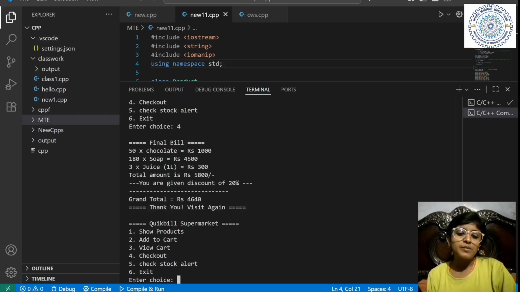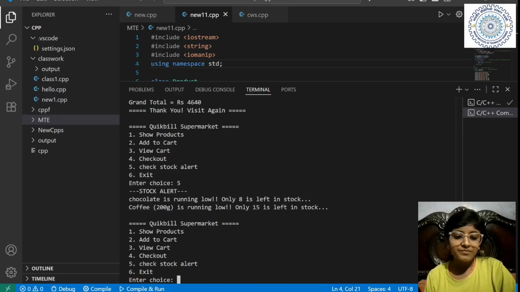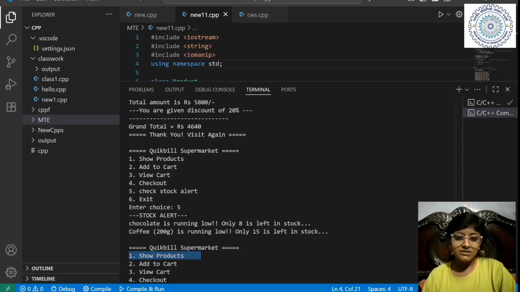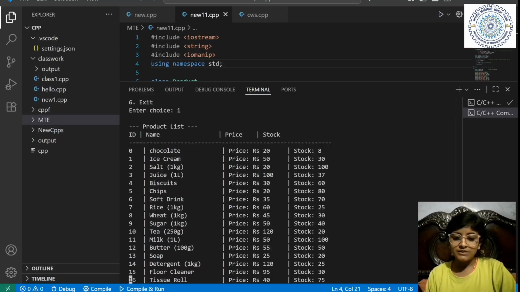And if the shopkeeper wants to see the stock alerts, then he can click on 5. See, chocolate is running low, only 8 are available. Coffee is running low, only 15 are in stock. Now, see if I want to show the products again to the next customer. He has checked out, so the cart is empty for the next customer.